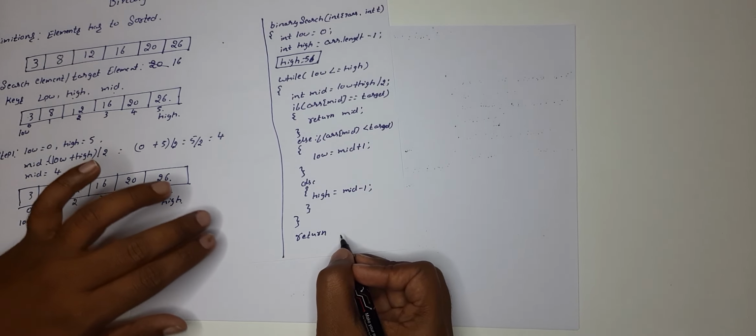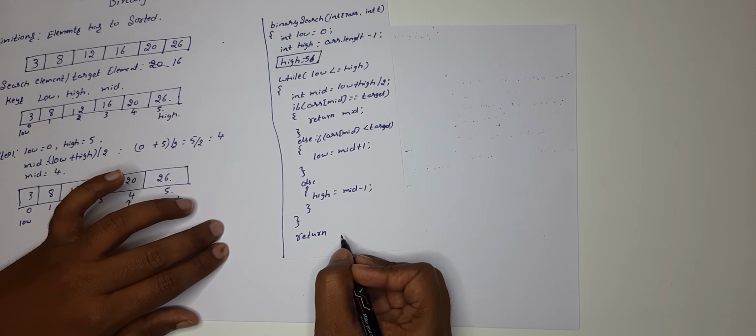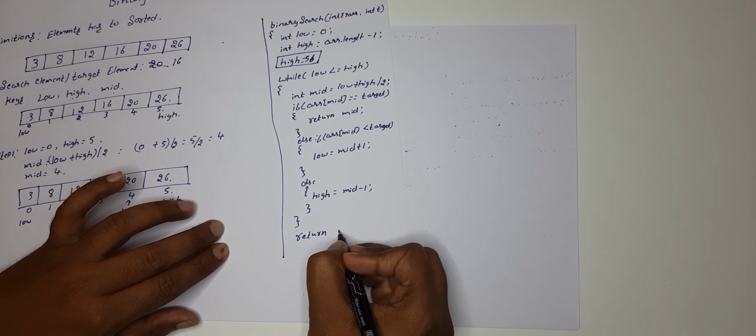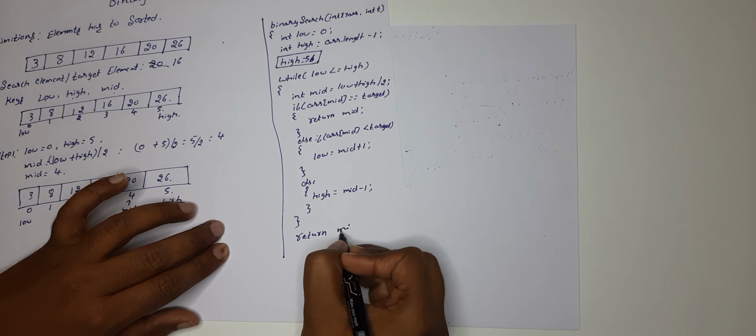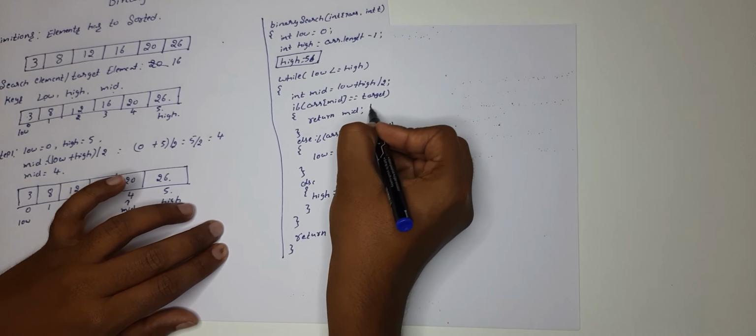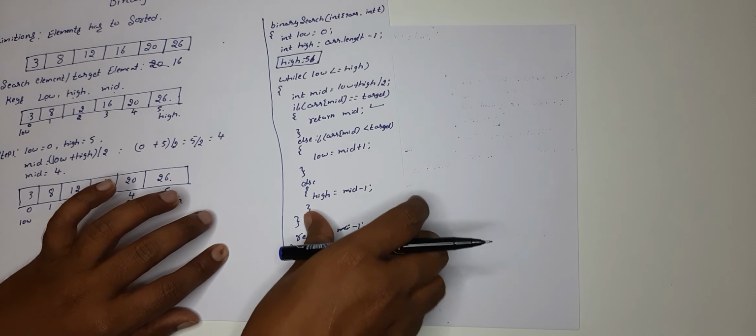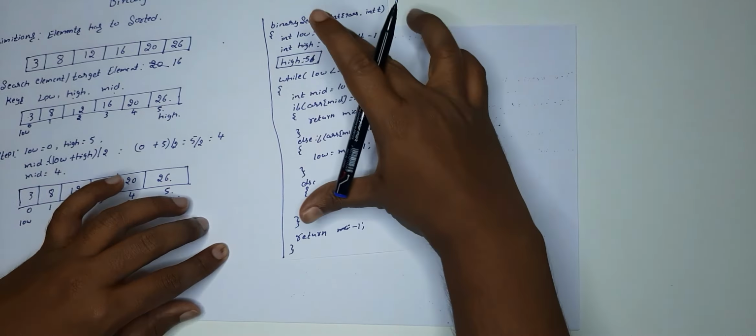Whatever the value is going to come, I'm just returning it. No need to return over here, because here we are returning, right? So just return minus 1. This much is enough. Here we are returning the mid value, so it's not required to return it over here. See, here you got the code, but the concept-wise explanation is not yet completed.